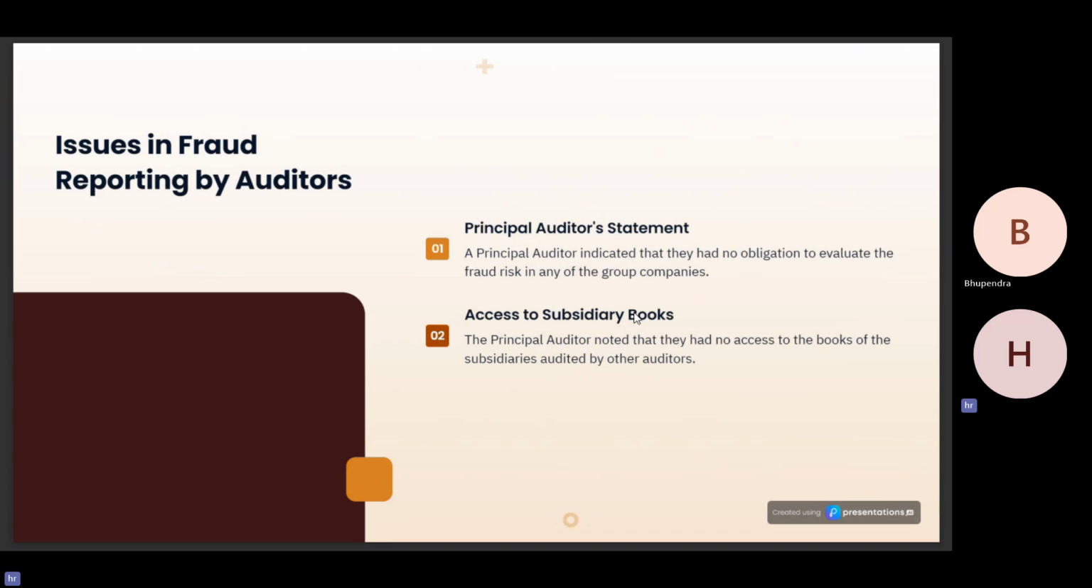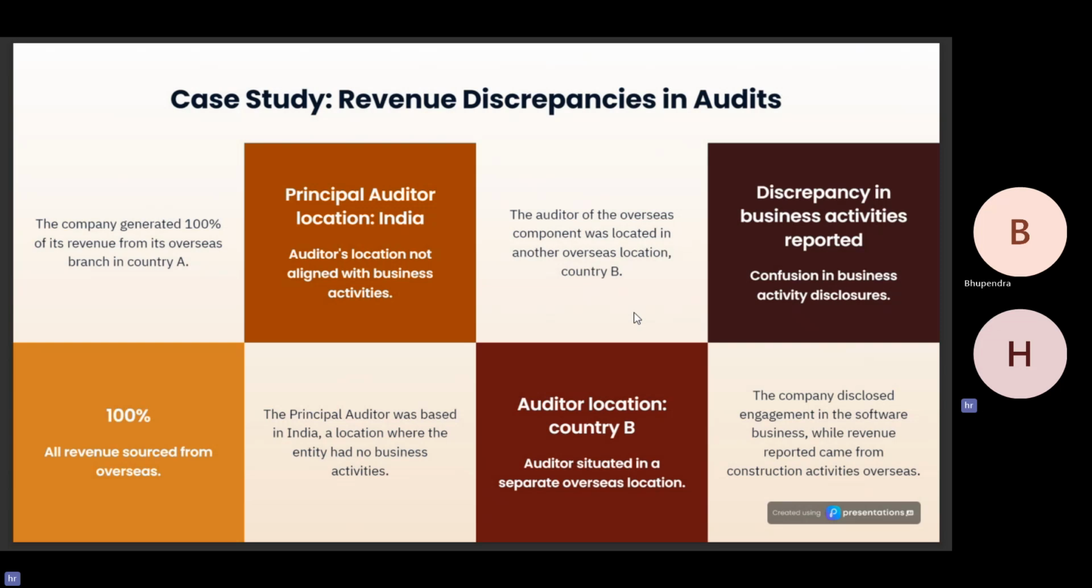Now let us understand one of the case studies which was mentioned by the NFRA in its circular with respect to the revenue discrepancies. The NFRA has, however, not disclosed the name of the company in which it has occurred. The NFRA has said that the company has earned about 100% of its revenue from an overseas branch. The principal auditor of that company is in India.